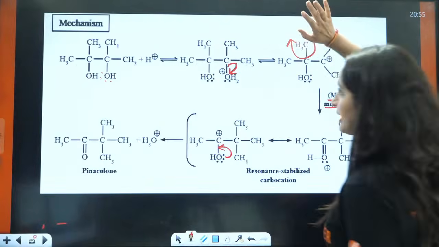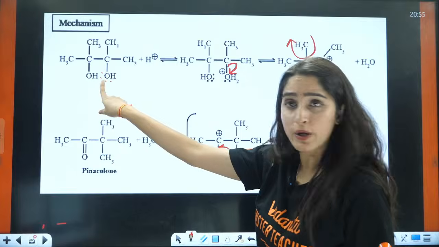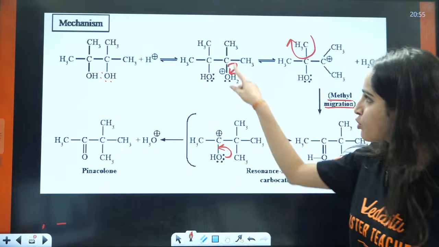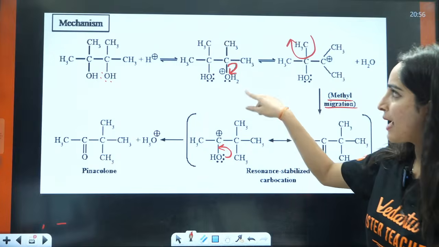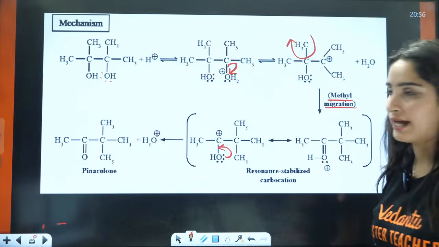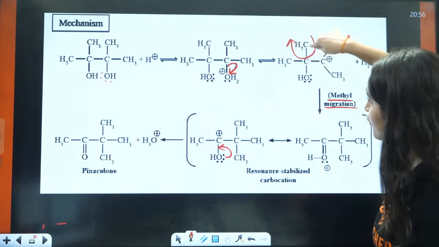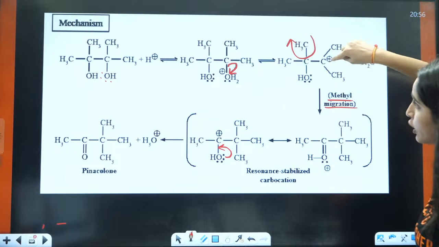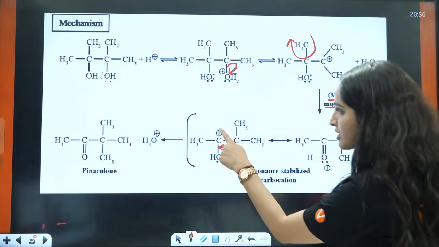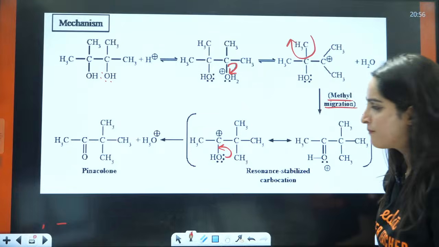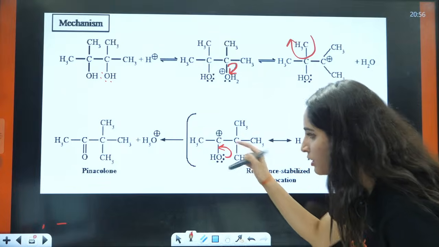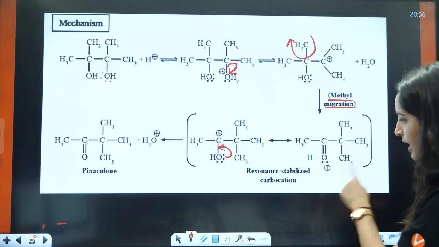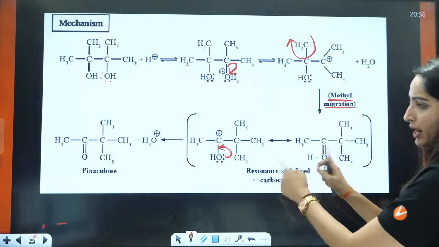This methyl, again I am telling you what will happen. H positive is going to attack here. OH2 will be formed. Oxygen cannot handle positive charge, so water will be eliminated, right? Minus water, it will have the formation of this carbocation. Then from the other carbon which has OH, a group will be migrated to this carbocation, and now this carbocation which has an OH bond, the lone pairs are going to shift the electrons here and make a double bond here, right? And hence this will have a positive charge and it will keep changing to one another.